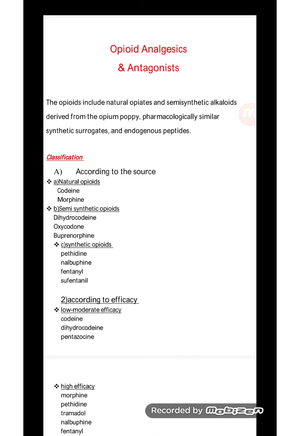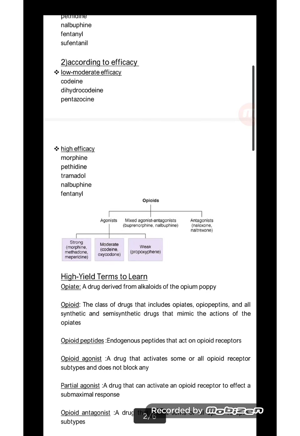According to the efficacy: low, moderate efficacy and high efficacy. Low, moderate efficacy: codeine, dihydrocodone, pentazocine. High efficacy: morphine, pethidine, tramadol, nalbuphine, fentanyl. The main three headings for the opioid classification are agonist, mixed agonist-antagonist, and antagonist.